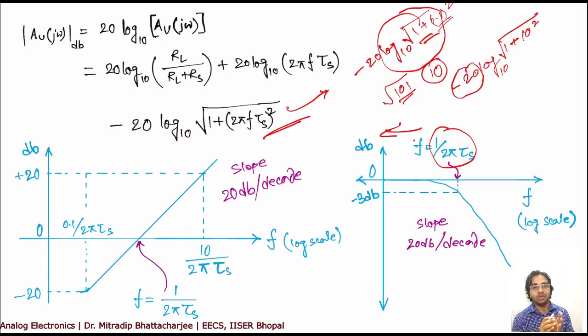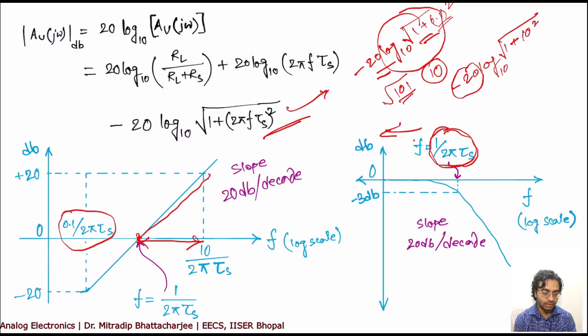Every time you multiply this value by 10, you get a minus 20 dB change. Similarly here, if you multiply this value by 10, you get a 20 dB increase. Multiply by 10 again, you get another 20 dB change.